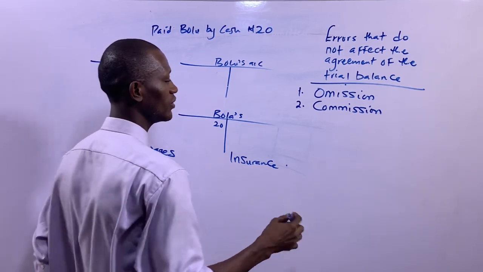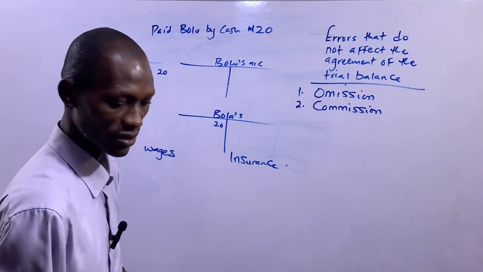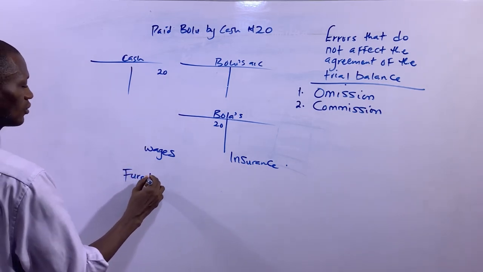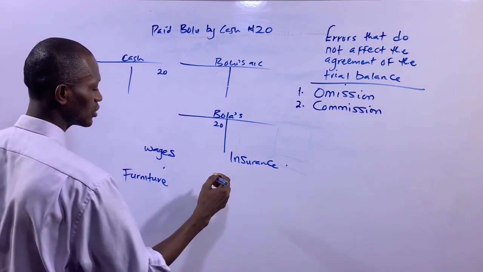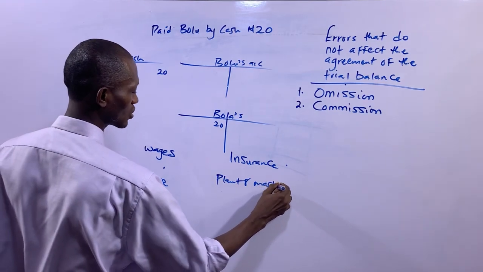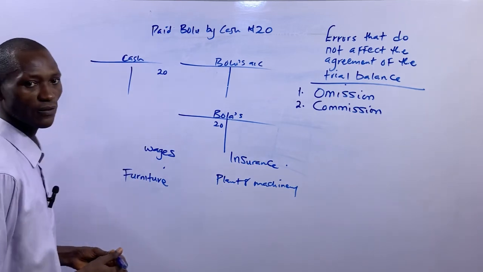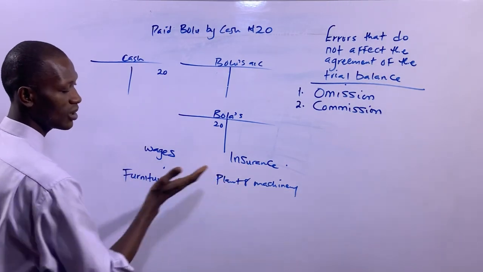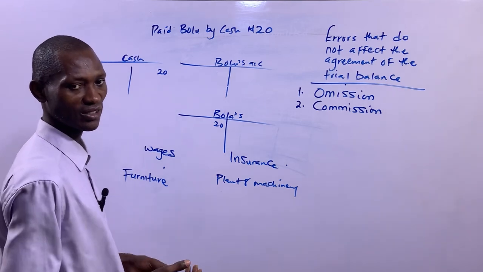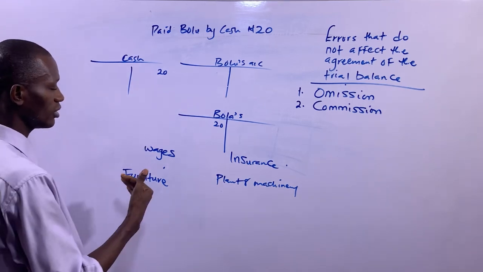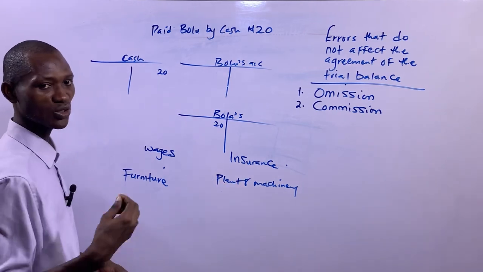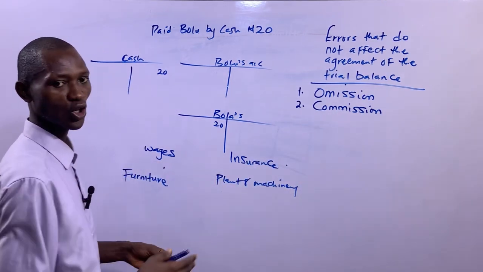Or let's say you want to record in office furniture account, then you went ahead to debit plant and machinery account. This is also error of commission because these two accounts are both real accounts. So you want to debit furniture, you went ahead to debit plant and machinery. The error you have committed is error of commission.